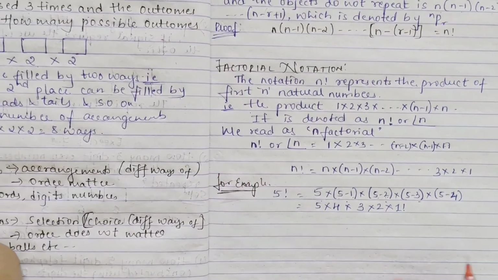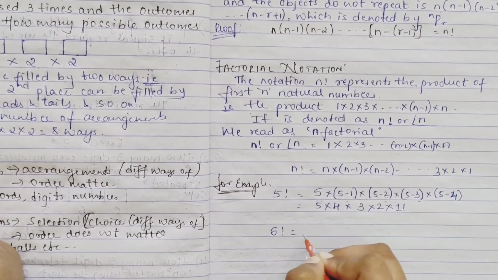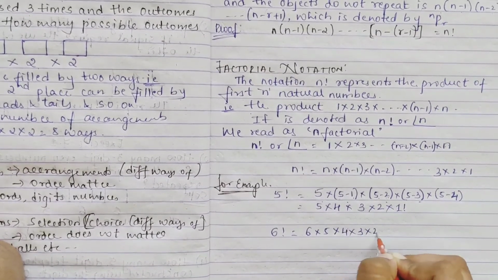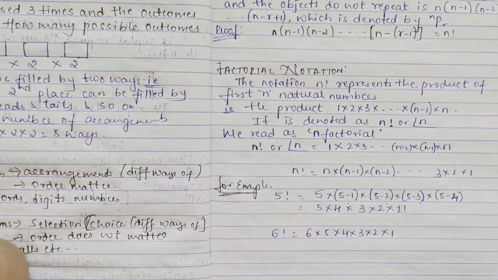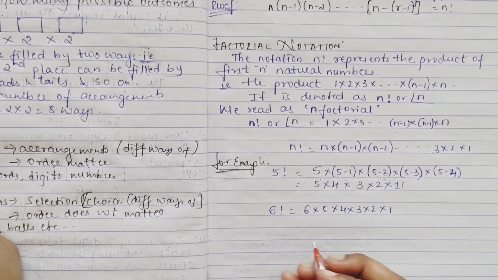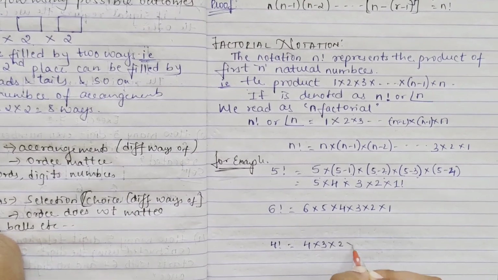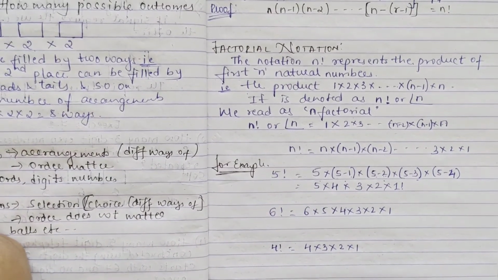I hope it is clear. Now if you have 6 factorial, how will it be? 6 into 5 into 4 into 3 into 2 into 1. If you have 4 factorial, you will get 4 into 3 into 2 into 1. Understood how you have to write your factorial?